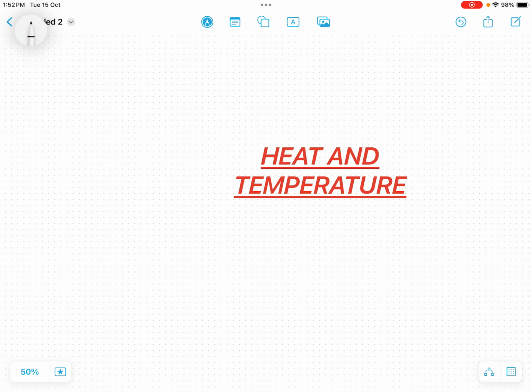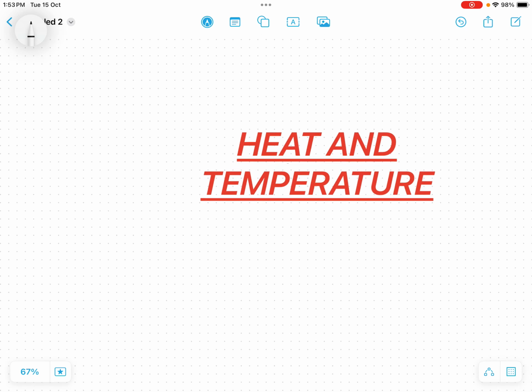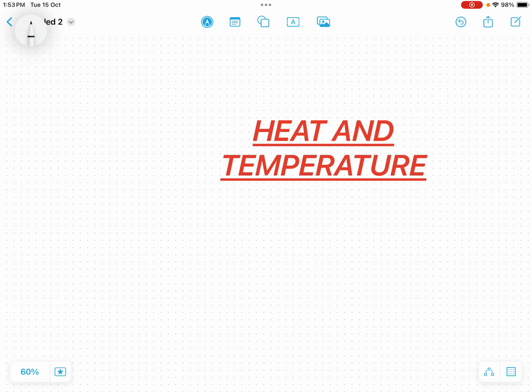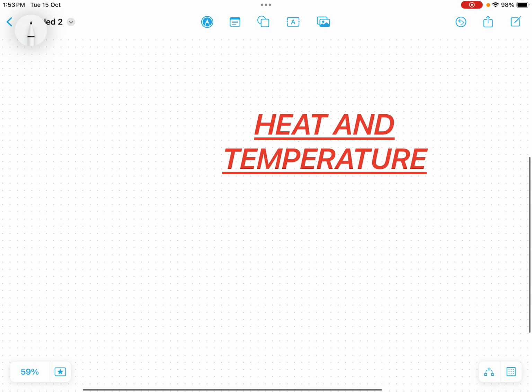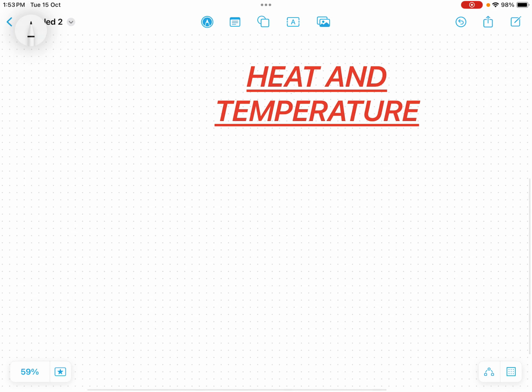In this session, today we'll be discussing heat and temperature. These are basic fundamental things that may be asked in your competitive examinations. We'll not go into the very depth of the concepts, but we'll describe them superficially. They are very important, and you must know some concepts. So let's discuss.